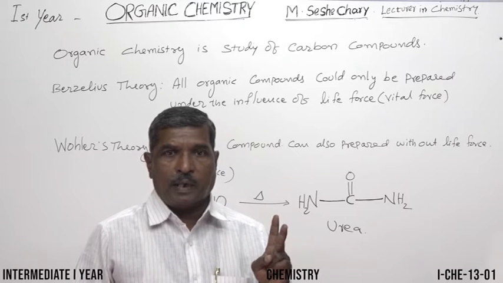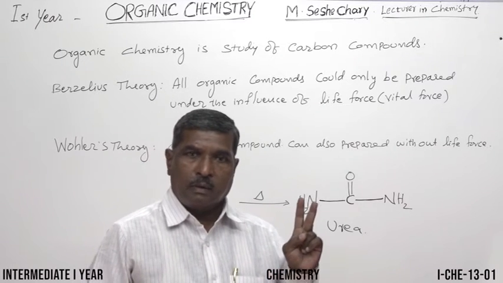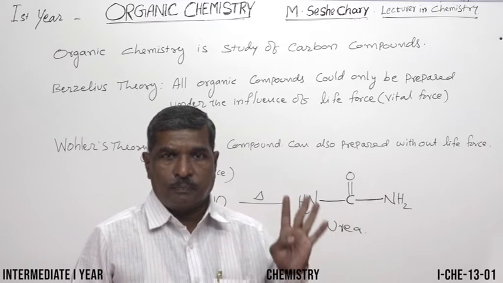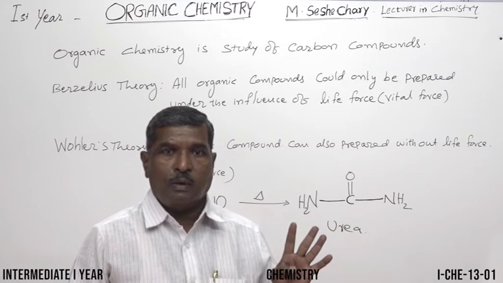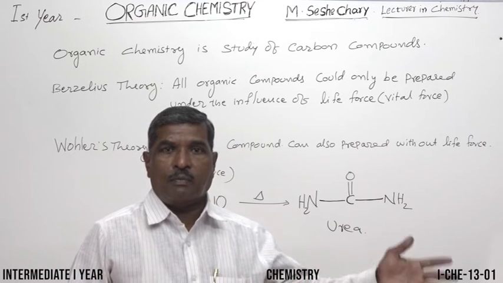So carbon has 2 special properties. The first property, highest catenation property. The next property, tetravalency. And these two are responsible for the formation of a large number of organic compounds.